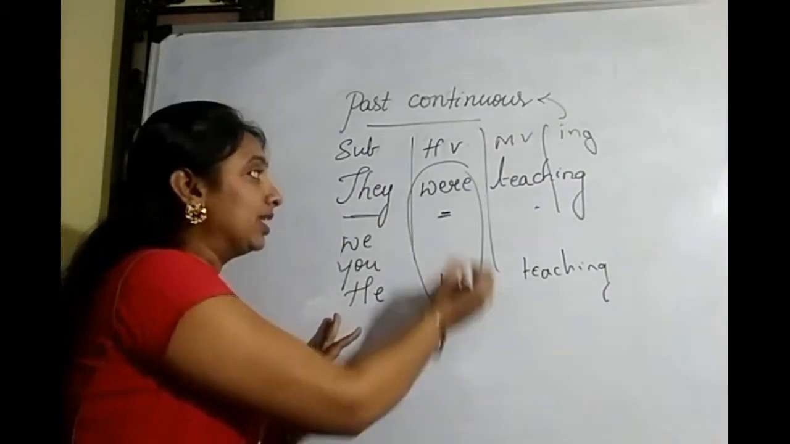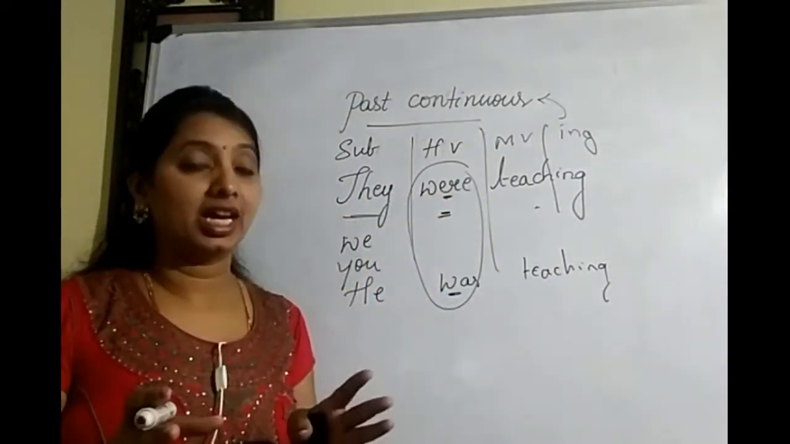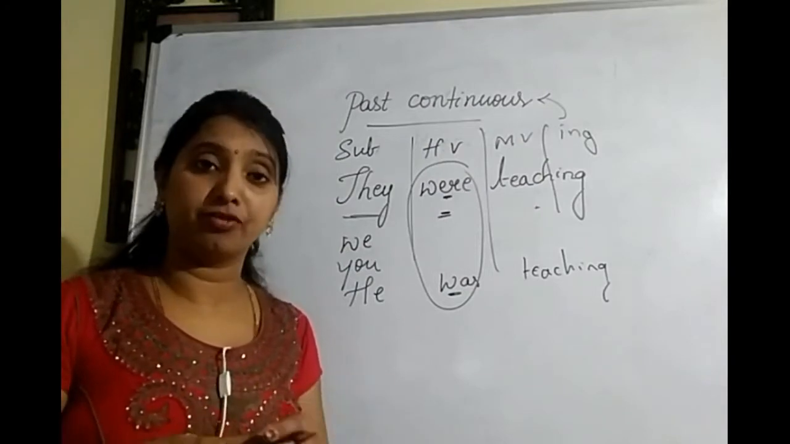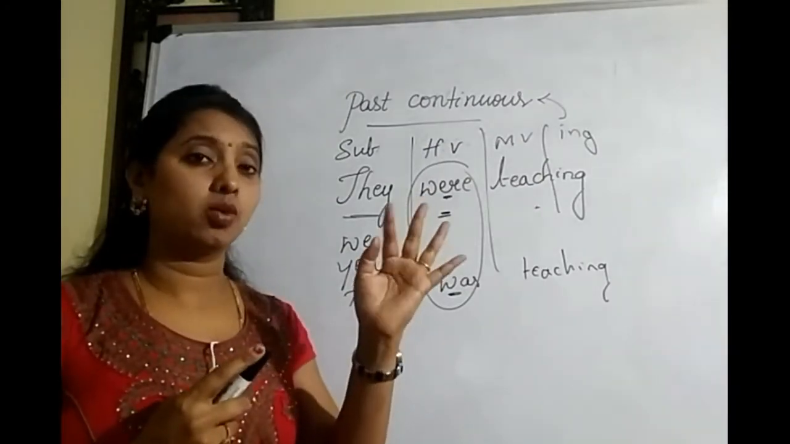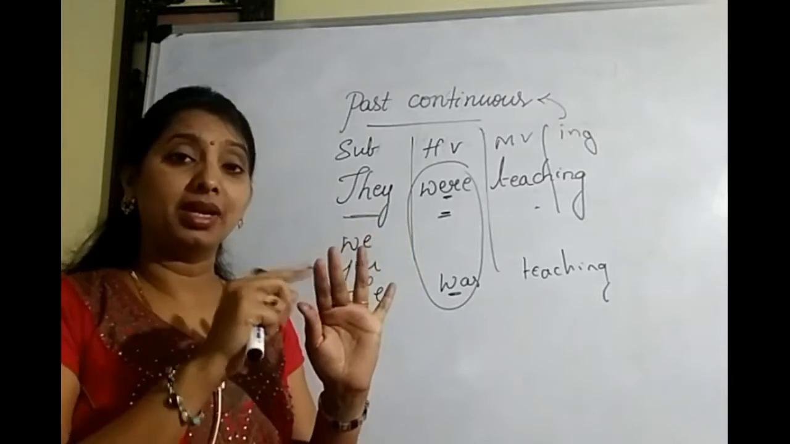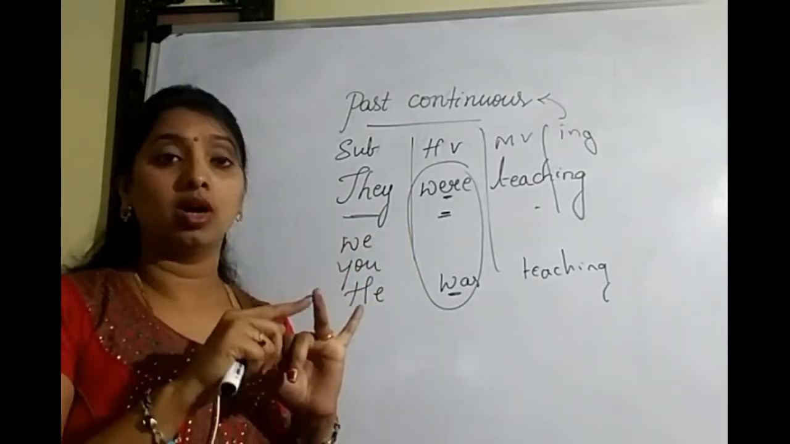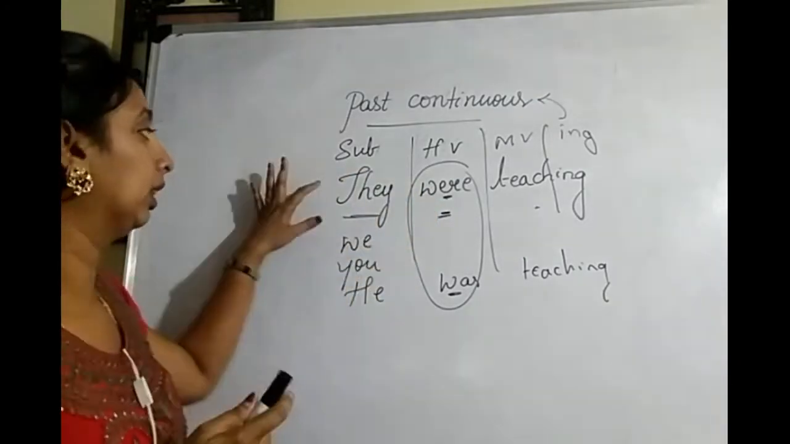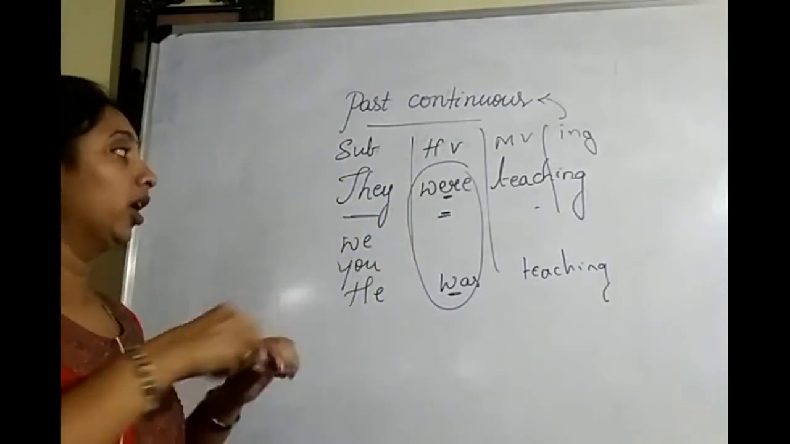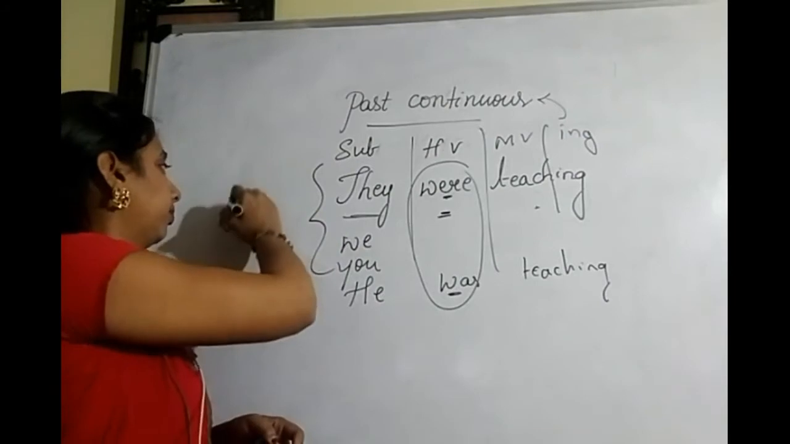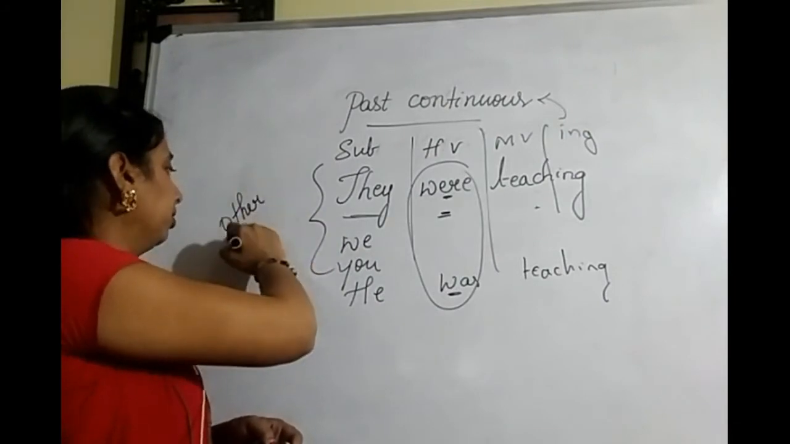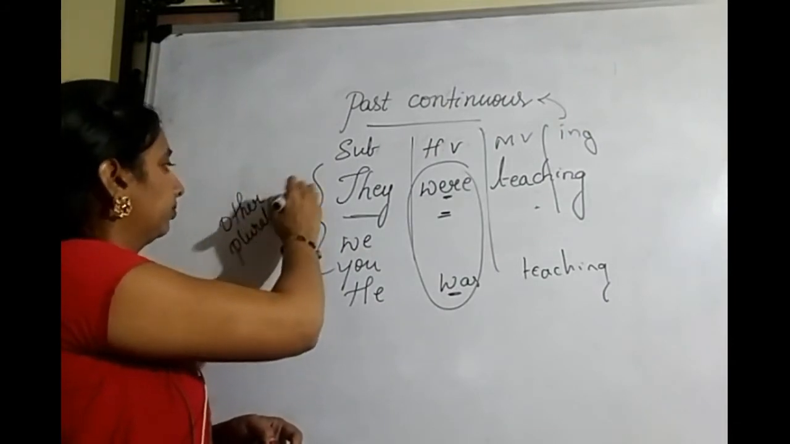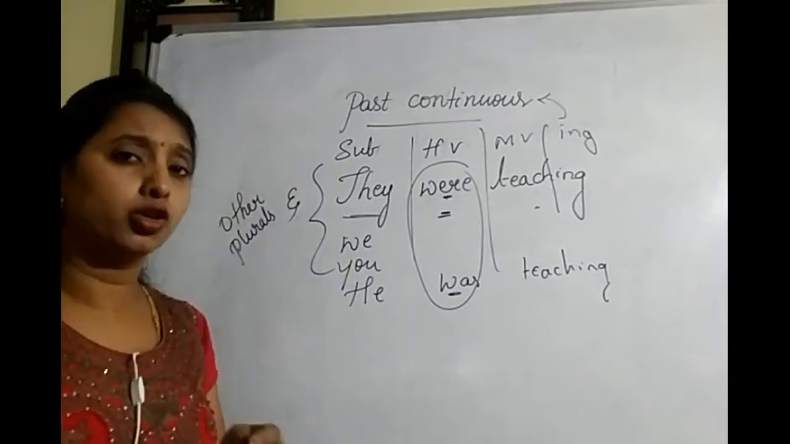See, was and were are called be forms. I said there are 5 be forms. Am, is, are, was, were. Am, is, are are the present be forms. Was and were are the past be forms. Were we use with they, we, you, and other plurals. We also use it with other plurals.